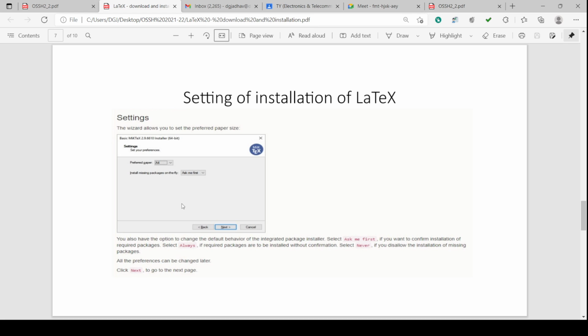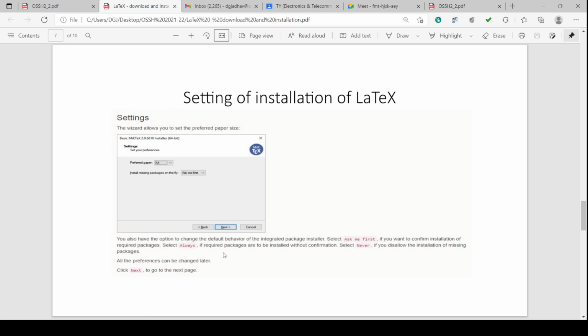So if you select this ask me first, then every time the software makes any modification, it will ask you whether it is permitted or not, and then it will go for the auto update or correction or changes done to the software. Okay, so this is a setting of A4 and ask me first.